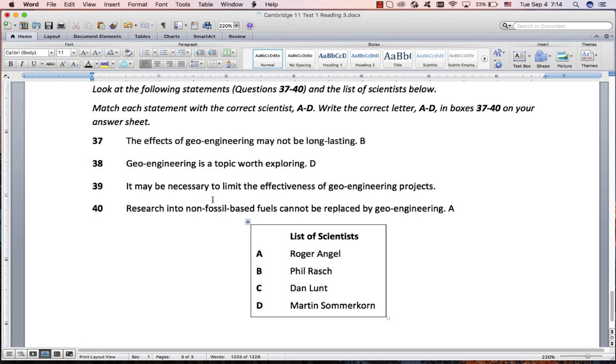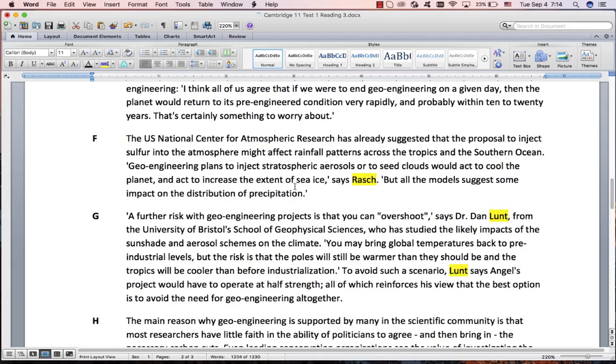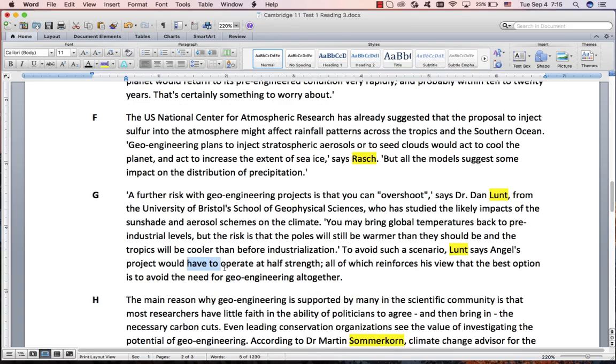They can do it. Very often they will have 5 or 6 questions and only 4 over here. But if there's 4 and 4, it'll probably be 1-to-1. If you're pushed for time, you don't have time to worry about that sort of thing. Just go for Lunt. So let me just show you where it is. He said, necessary to limit the effectiveness. And have to is necessary. Operate at half strength is to limit it.